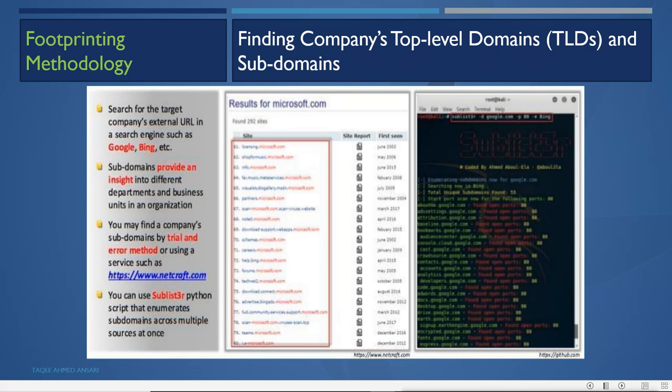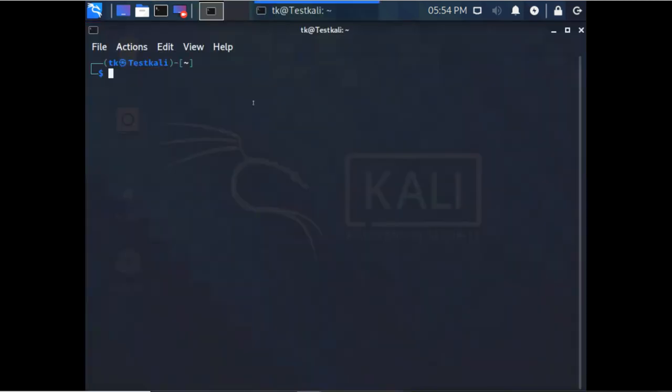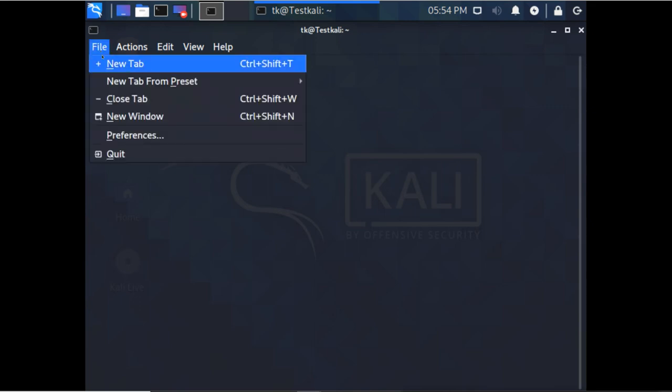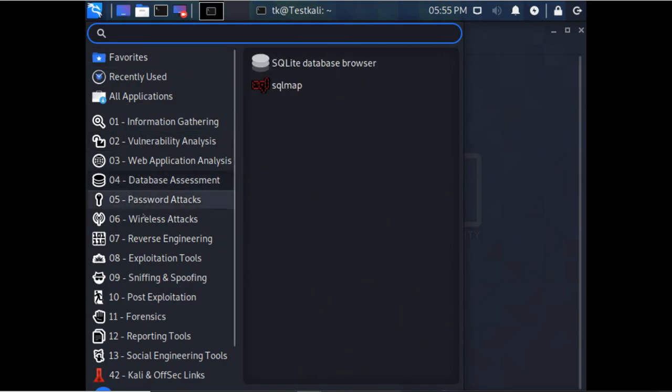So let's see, I will go to Kali Linux now. This is our Kali Linux. I will go to the command terminal. It has lots of different tools already installed. When you go to applications, you have lots of different tools there which are already installed.